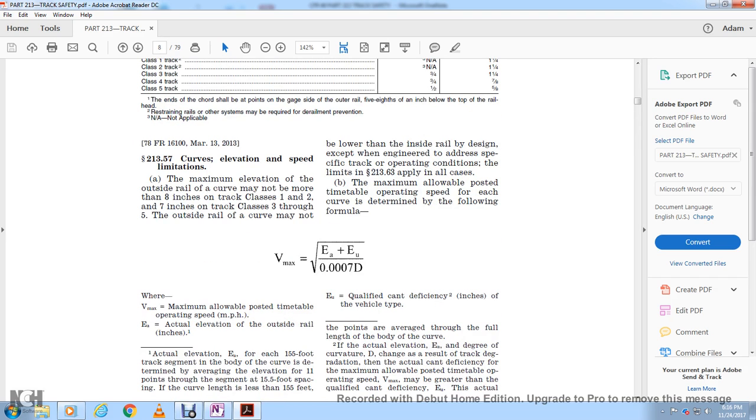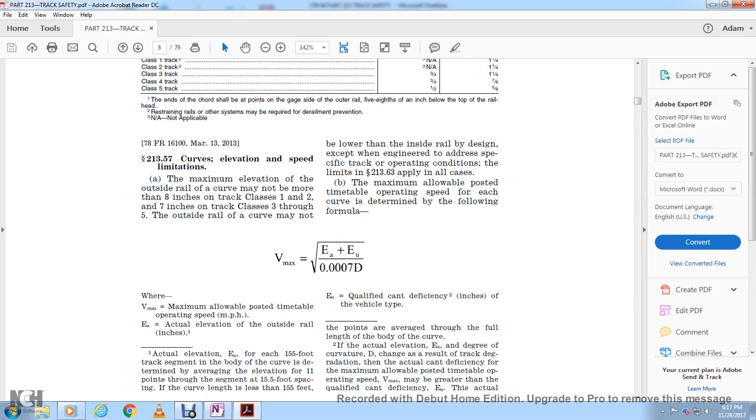213.57 curves, elevation and speed limitations. The maximum crosslevel elevation of the outside rail of a curve may not be more than 8 inches on track classes 1 and 2, and 7 inches for classes 3 through 5. The outside rail of a curve may not be lower than the inside rail, except as engineered for specific track operating conditions limited within 213.63, applying in all cases the maximum allowable speed.